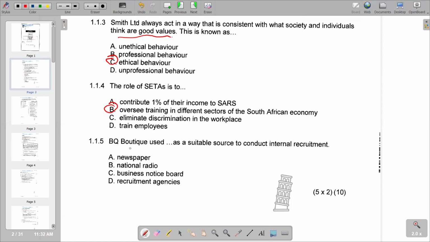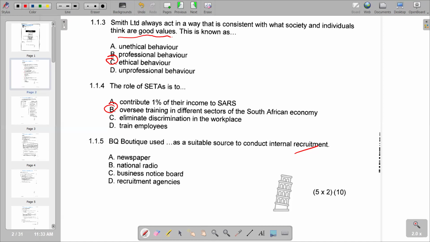Then we go to 1.1.5. BQ Boutique used dash as a suitable source to conduct internal recruitment. Internal recruitment is the process of filling job openings within a company by considering current employees who might be suitable fit for these roles. So that's the explanation in terms of internal recruitment. Our question is saying BQ Boutique used the dash as a suitable source to conduct internal recruitment. We have various options. So which one is suitable for internal recruitment?